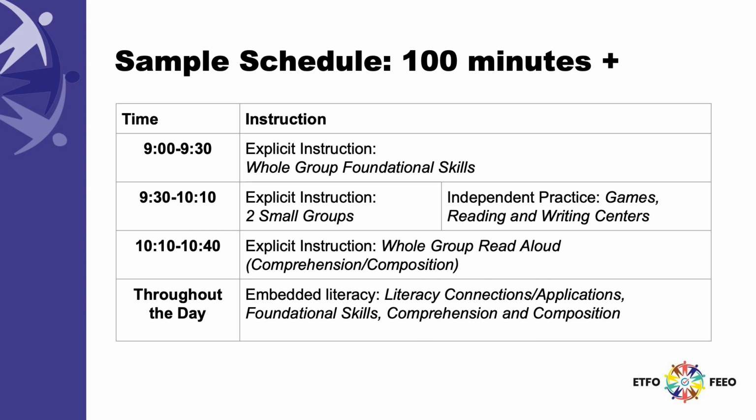So, how do we put all of this together? There are many ways educators can organize their literacy block. Here is one sample schedule based on a 100-minute literacy block to get you started. In this classroom, the educator starts with a whole group lesson based on the foundational skills. Then, they move to small group instruction and independent practice time. In this case, they choose to create centers for their students to practice the skills previously taught. The centers might consist of word games or a variety of reading and writing activities. This also frees up some time to allow the teacher to work with 2 small groups.